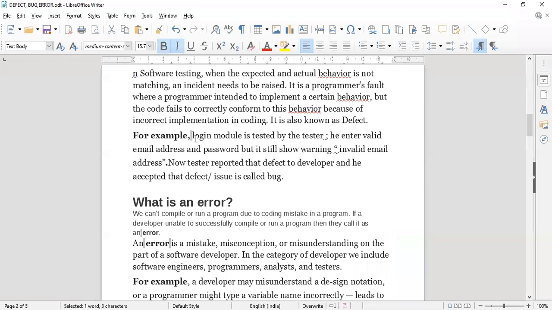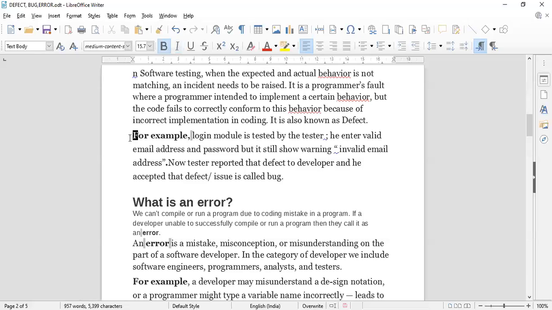For example, a login module is tested by a tester. He enters a valid email address and password, but it still shows the warning invalid email address. Now the tester reports that defect to the developer and he accepts it. The issue is called a bug.